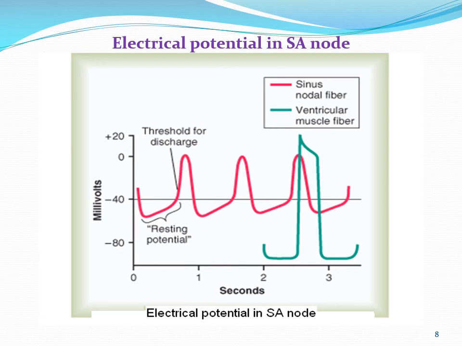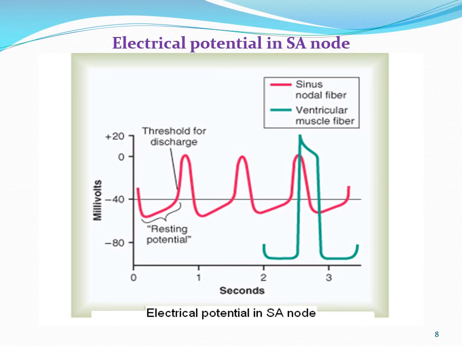So when you are writing, first you write that this one is called the pacemaker potential, and this one is called the plateau potential. In the pacemaker potential only two types of channels are involved, that is slow calcium sodium channels and potassium channels.